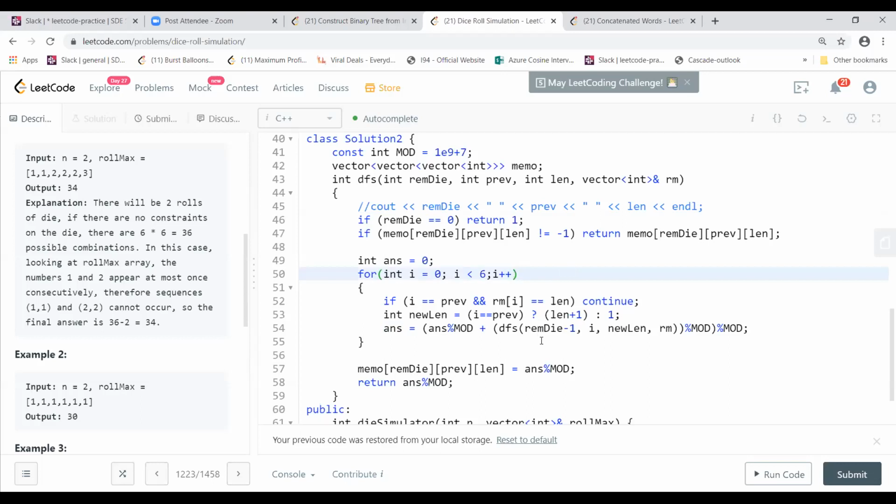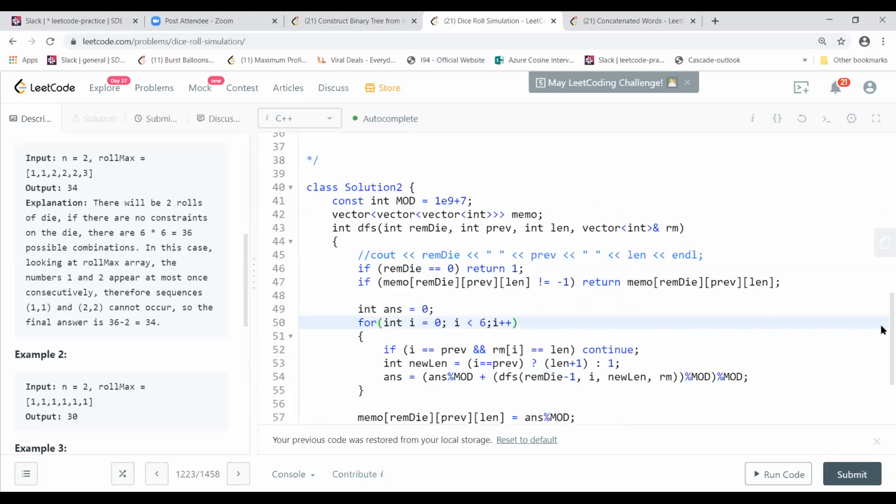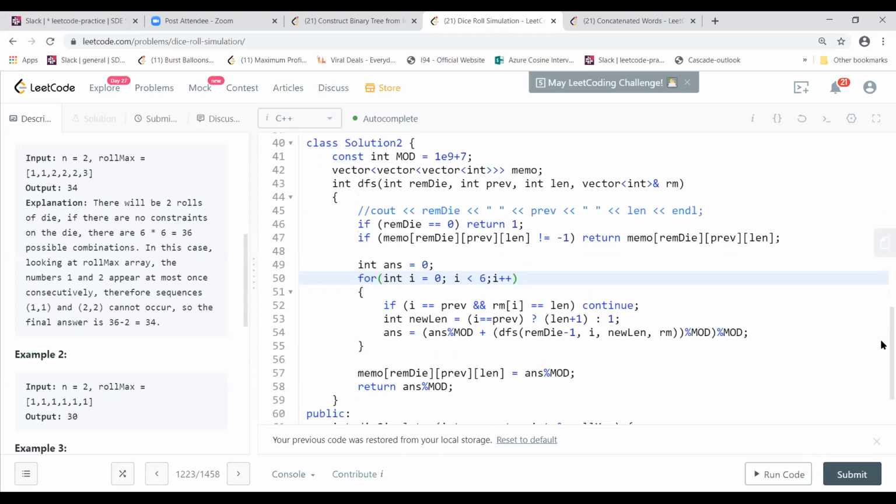So it was okay to understand, but even the bottom-up approach is not very clear for me with recursion. But this looks slightly better. This kind of 3D recursion, right? It is 3D recursion. Yeah.